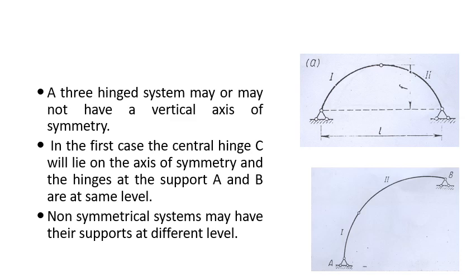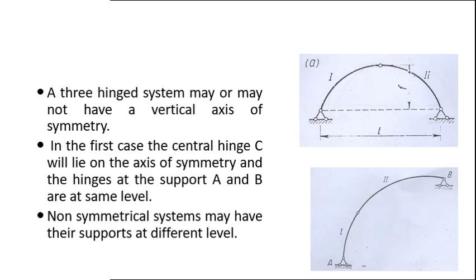So when we have to go for the springings at different levels, for example, while constructing an arch bridge in mountain terrain, it may be necessary to bridge the gap between a high mountain and a lower mountain. In such cases, it will not be possible to locate the springings at the same level. Then we go for the springings at different levels. This is also the parabolic three-hinged arch, but with the springings at different levels.